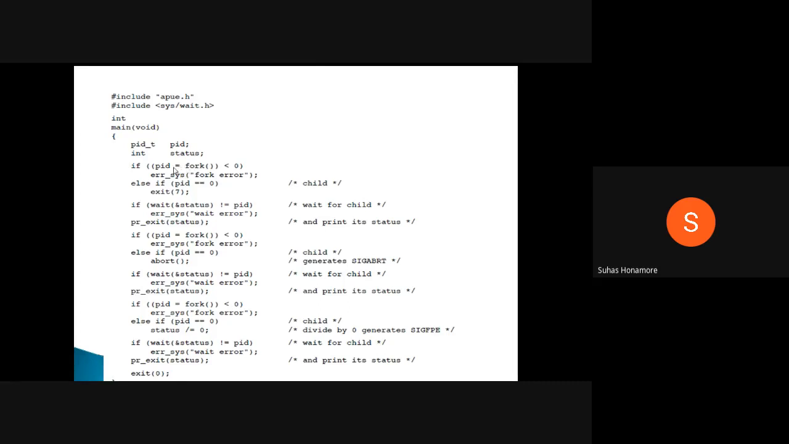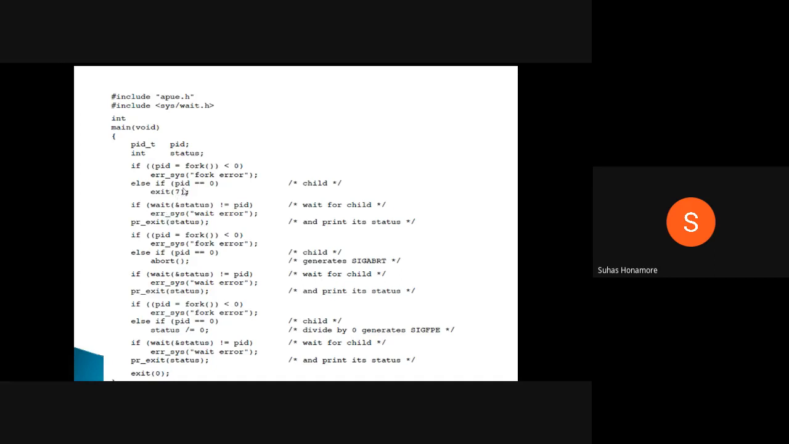When this statement is successfully executed, you have two processes. Immediately after this statement, whatever follows will run in both processes. Here we check if PID is equal to 0. This is for the child, because PID 0 will be there for a child. In that case we call exit immediately. That is the exit value, the return value: exit 7. We are sending the exit status value as 7.